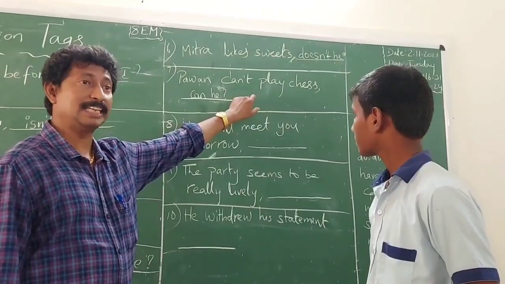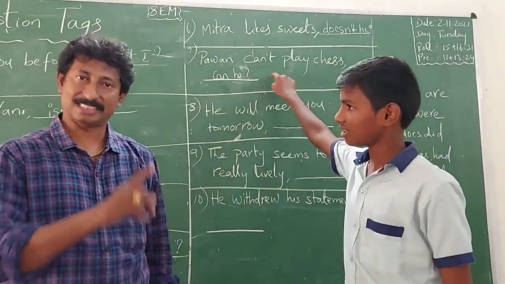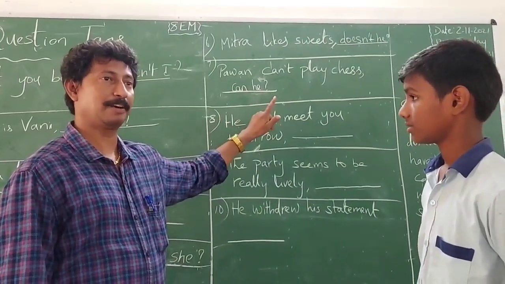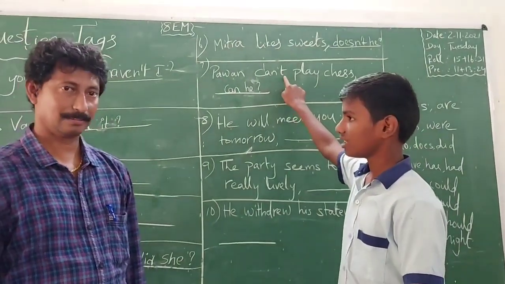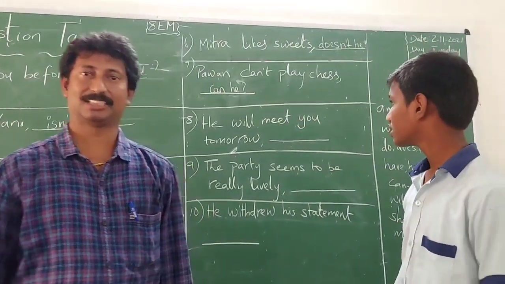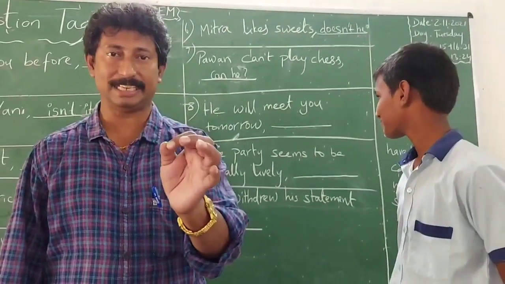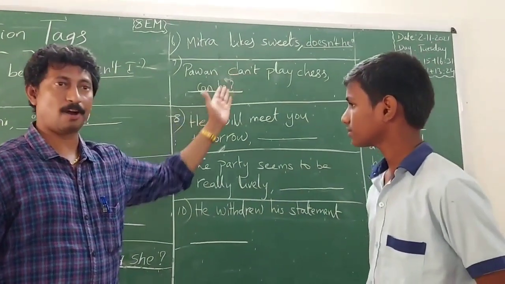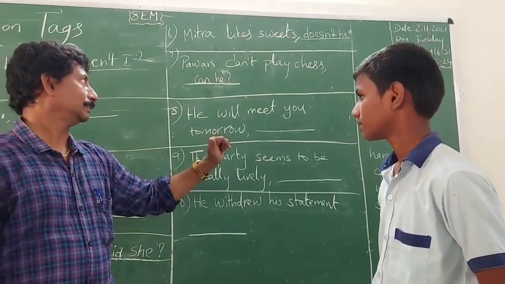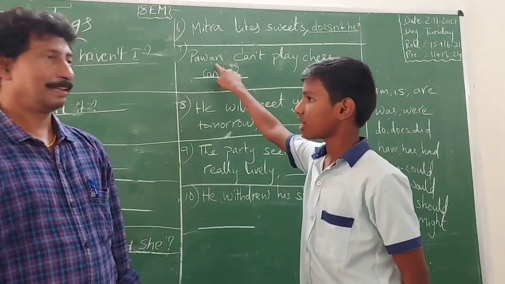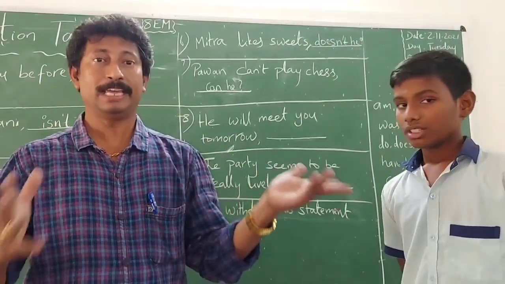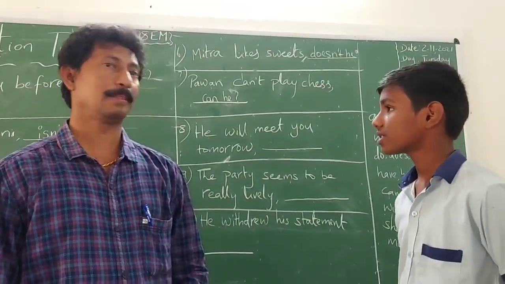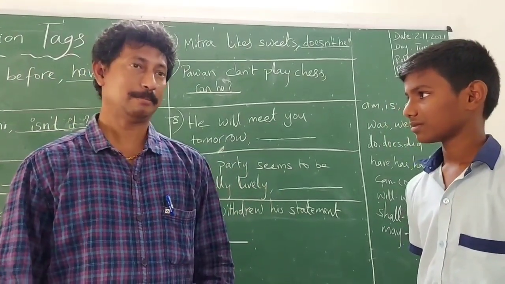Is not there or not in this sentence? Yes, sir. Yes, in this sentence there is the word not. Why did you write only can instead of cannot? In this sentence, cannot is in words. Yes, you are right. If there is the word not in a sentence, it has to be omitted while writing the question tag. So instead of can't, he has added can here. Then why did you write he here? Pawan is a boy, sir. Yes, since Pawan is a boy or man, he replaced Pawan with he. And finally, which punctuation mark has been added by you? Question mark, sir. That's a fantastic answer. Please go to your place.